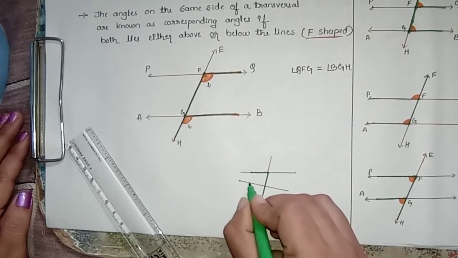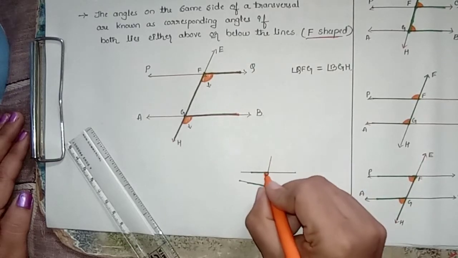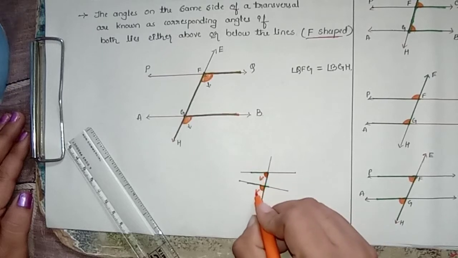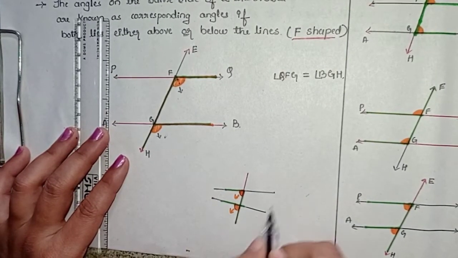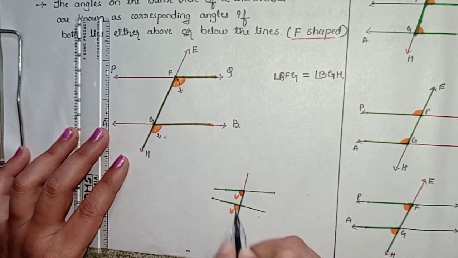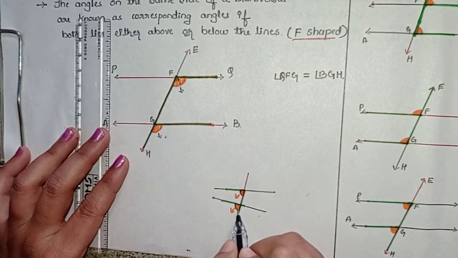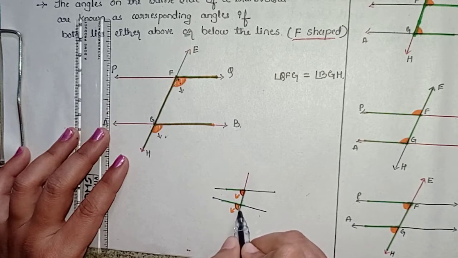Even though we are finding an F shape, this angle and this angle are not equal. So when the lines are not parallel and a transversal intersects those non-parallel lines, then the angles formed in the F shape are not equal. Even though they are formed as corresponding angles, they are non-equal angles.